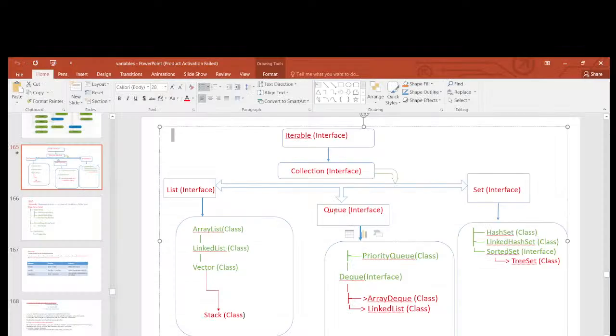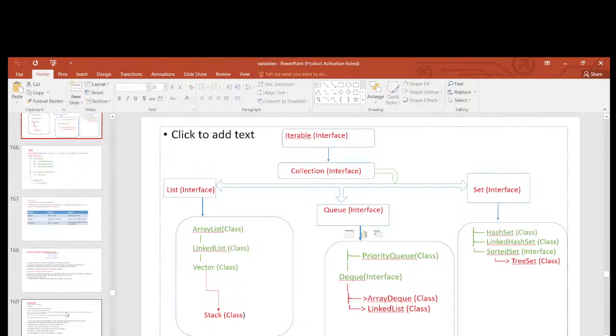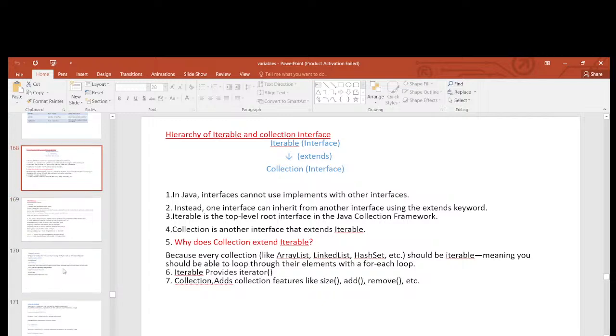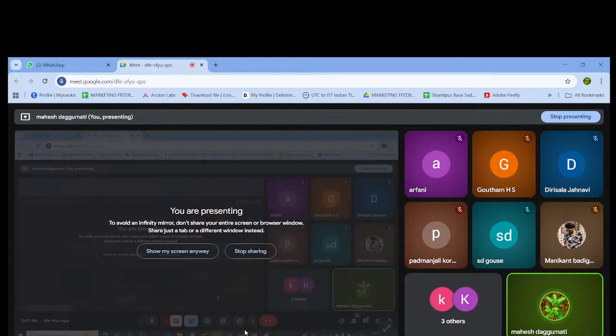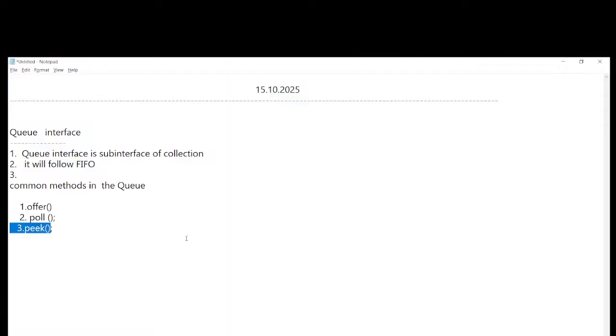So today we discussed the Queue interface and its implementation classes. Okay, tomorrow we will discuss Set and its implementation classes. After that, LinkedList and key-value pairs. The remaining things we will discuss on the coming days. Okay, so that's it for today's class.